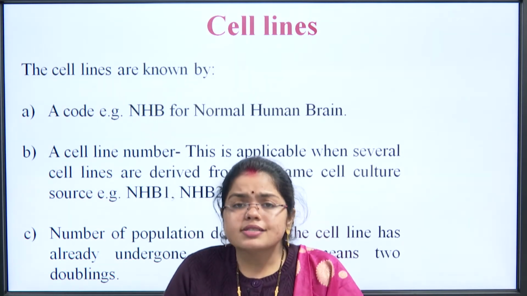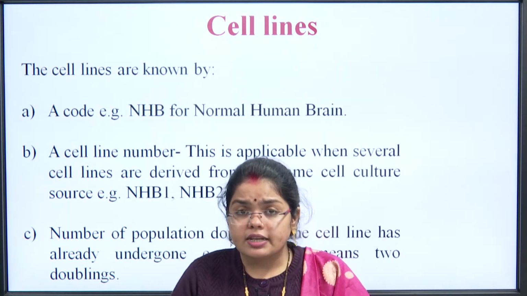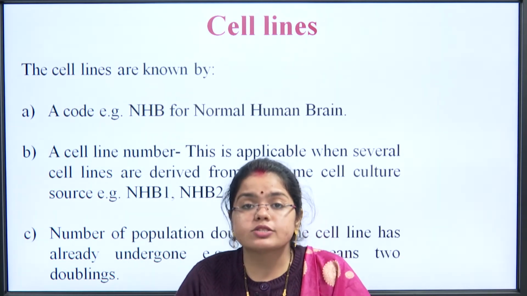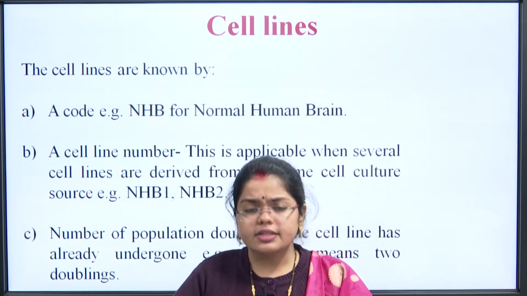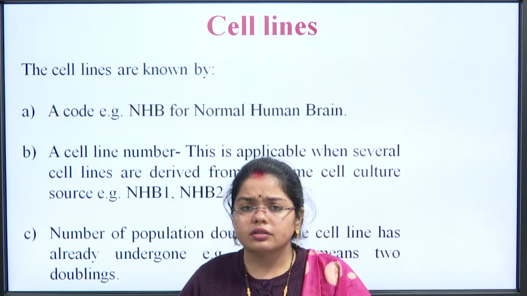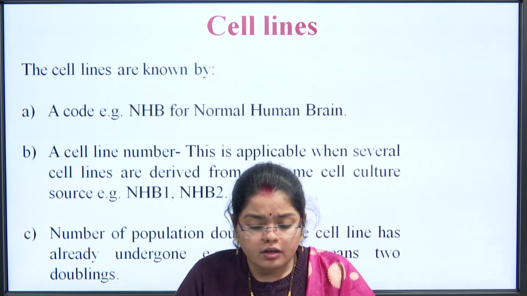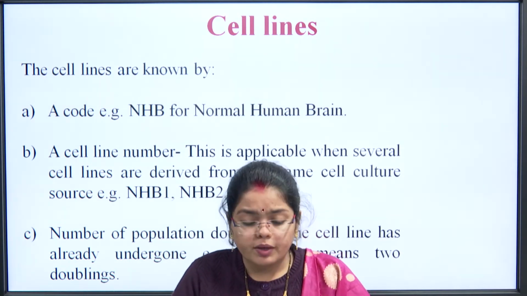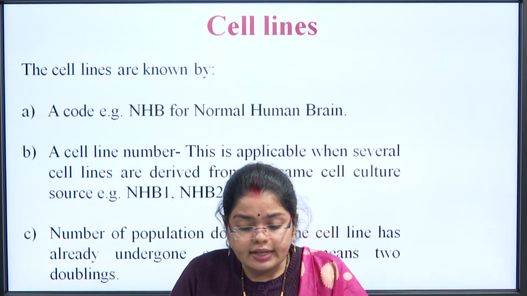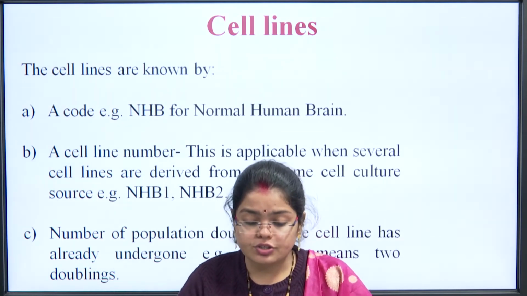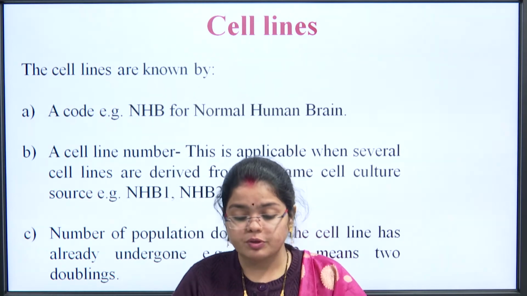Then there are some codes that are used for the cell lines. One example is NHB, which is normal human brain. This slide tells you how the cell lines are named. The code could be normal human brain, NHB. Then the cell line number, which is applicable when several cell lines are derived from the same cell culture source, like NHB1, NHB2.